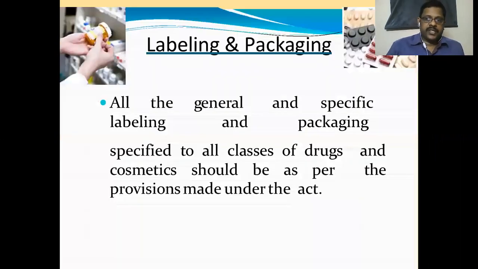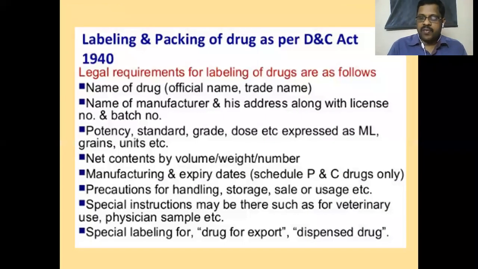Okay. The next section of this act deals with labeling procedures and packing. All the general and specific labeling and packing specified for all the classes of drugs and cosmetics should be as per the provisions under the act. We know very well, paracetamol means a 10 pack, supplied in a blister pack. For syrup, there will be a 100 ml bottle.